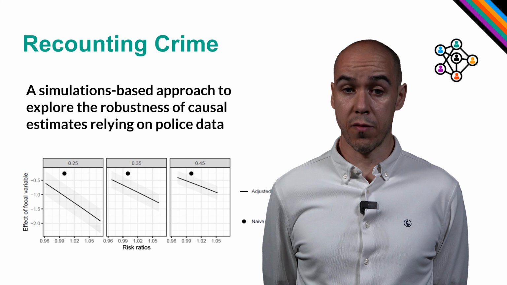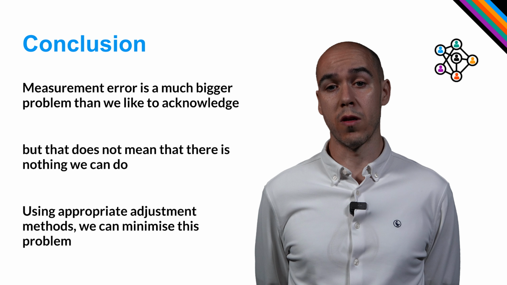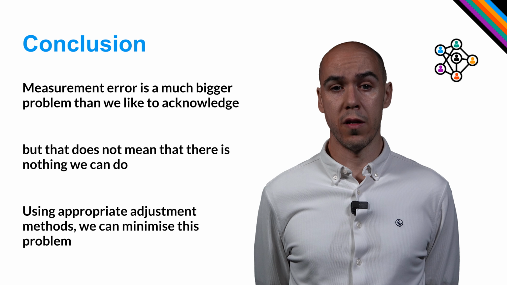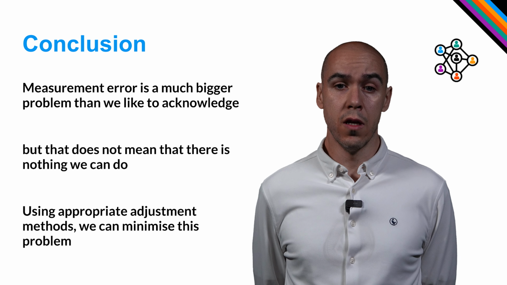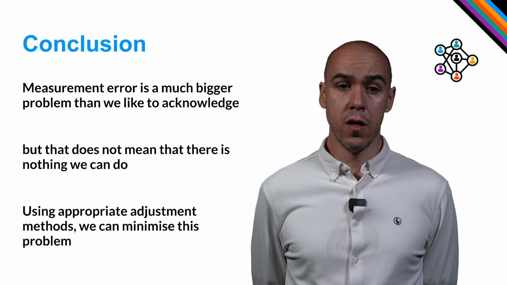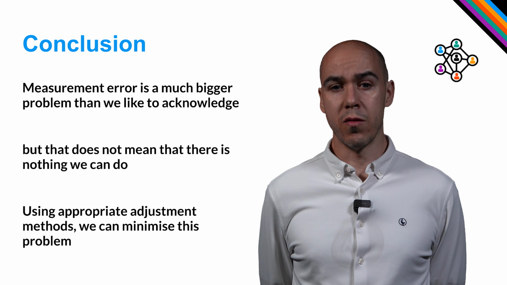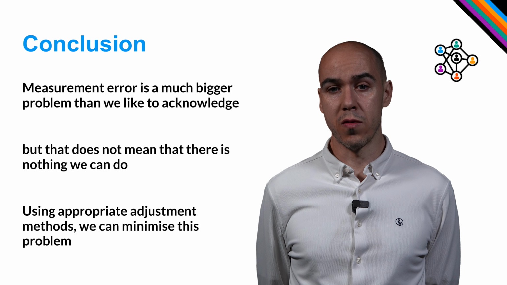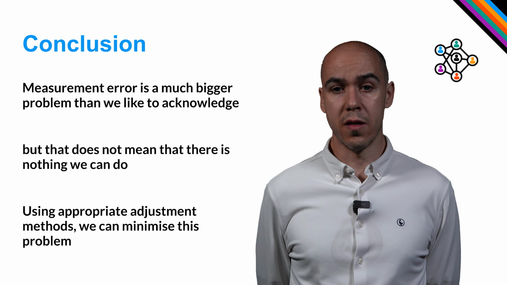In conclusion, measurement error is a much bigger problem than we like to acknowledge. It is very widespread, and it can bias our findings massively in ways that are difficult to anticipate. But that doesn't mean there is nothing we can do, and we should just give up using data that is not perfectly measured. If instead we think carefully about the specific types of measurement error problems present in the data and use appropriate adjustment methods, we can minimize this problem, or at least assess the robustness of our conclusions so we can make the most of our data.